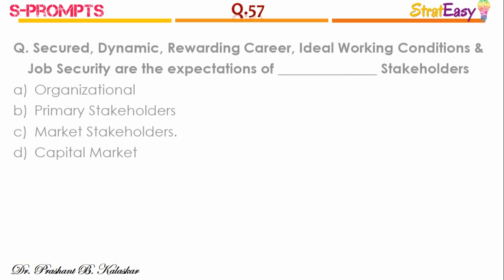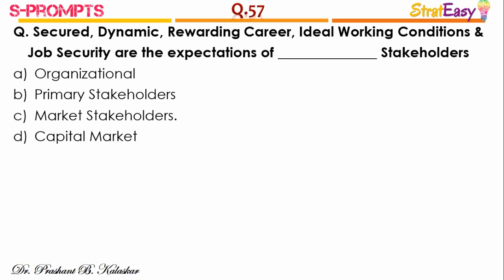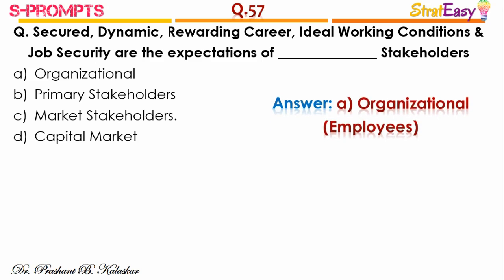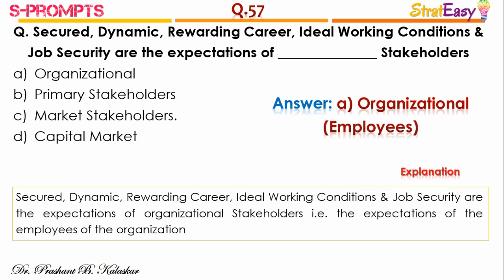Question number 57. Secure, dynamic, rewarding career, ideal working conditions and job security are the expectations of dash stakeholders. And the right answer is option A, organizational stakeholders, that is employees. Secure, dynamic, rewarding career, ideal working conditions and job security are the expectations of organizational stakeholders, that is the expectations of employees who are working for the organization and who are contributing in the performance of the organization.